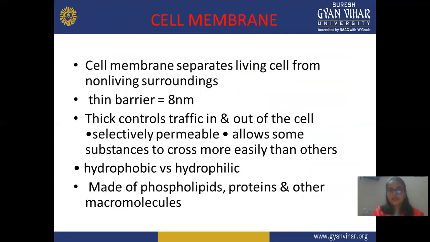Next is the cell membrane description. The cell membrane separates the living cell from the non-living surroundings, and it is a very thin membrane, almost 3 nanometers thick. It controls traffic in and out of the cell. It is selectively permeable, allowing some substances to cross more easily than others. It doesn't allow all types of drugs. There is some selectivity.